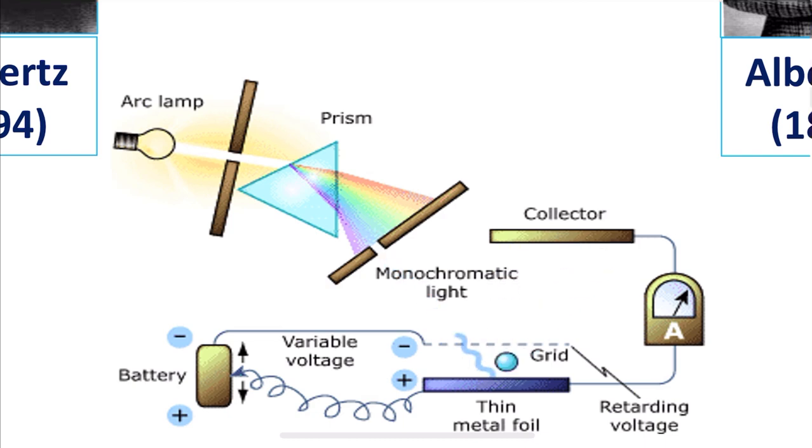An important note about these ejected electrons, called photoelectrons: the emission of these photoelectrons and the kinetic energy of the ejected photoelectrons depend on the frequency of the light incident on this thin metal foil. That means the emission of the photoelectrons and their kinetic energy, once the light falls on the thin metal foil, depend upon the frequency of the incident light on the metal surface.